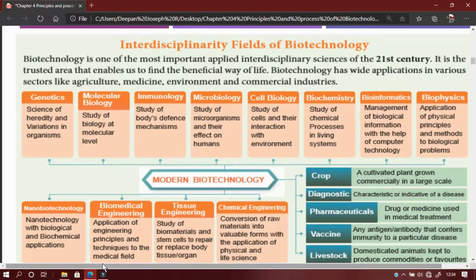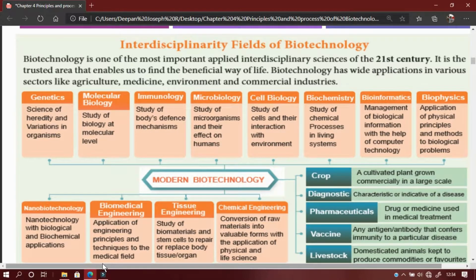All these branches of knowledge are applied in biotechnology to produce new products in the field of agriculture, medicine, diagnosing new diseases, and pharmaceuticals, making medicine for any disease, vaccination, even the COVID-19 vaccine. The biotechnology lab is producing the vaccine for it, and also improving livestock, the domestic animals we use in our daily life for our benefit.